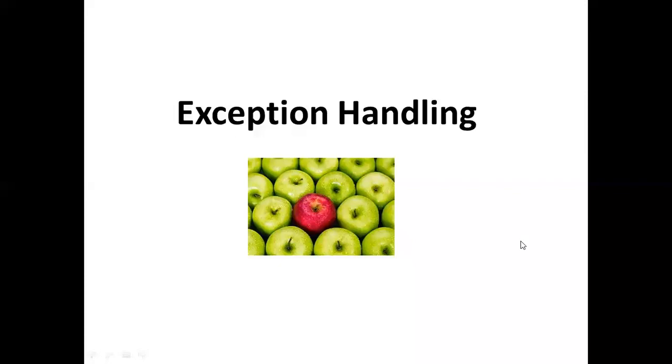Have you heard about the word exception earlier in your previous classes, either in C language or Java language? What is an exception?